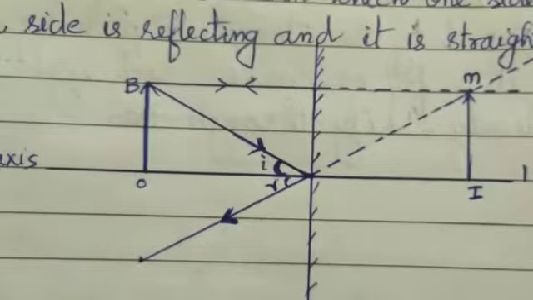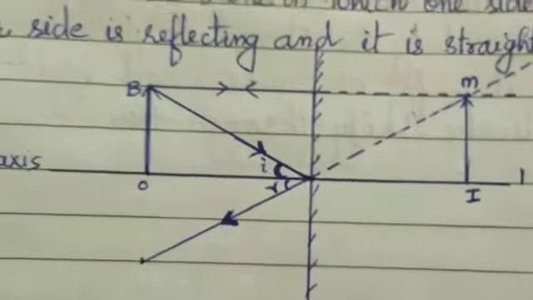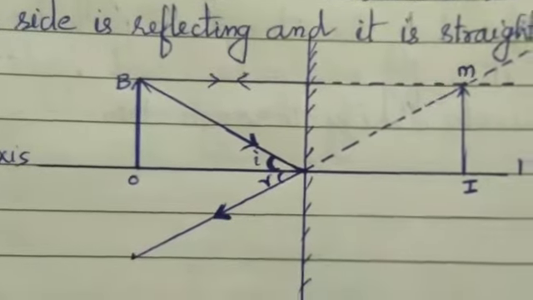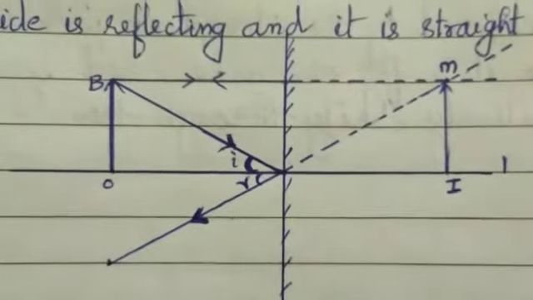So there are various types of mirrors. We can classify the mirrors into plane mirror, concave mirror and convex mirror. Concave mirror and convex mirror together are called spherical mirrors.